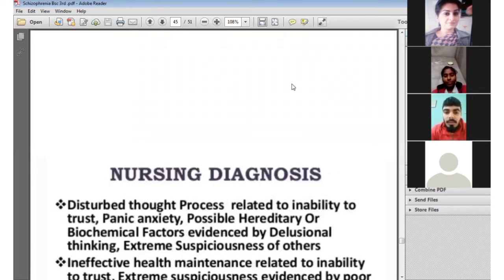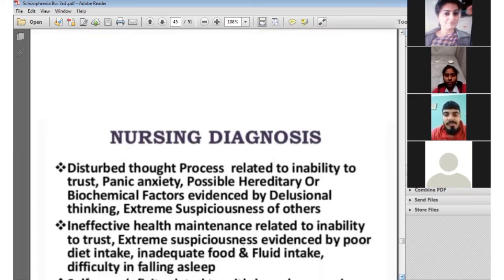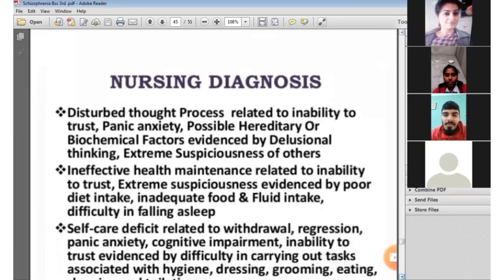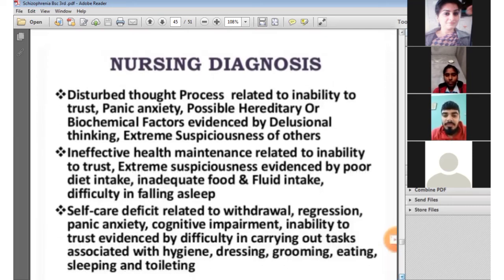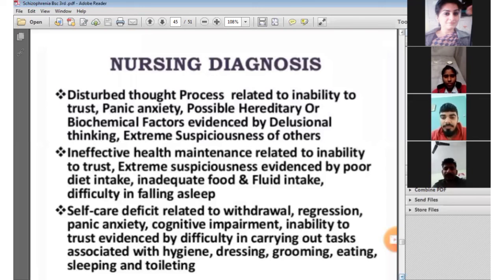Next one, according to the condition and signs and symptoms, we make a diagnosis of the patient. So the first diagnosis we will prefer according to the disease condition. The first diagnosis of schizophrenia is disturbed thought process related to inability to trust, panic, anxiety, possible hereditary or biochemical factor, evidenced by delusional thinking and extreme suspiciousness of others. So that is the first diagnosis.